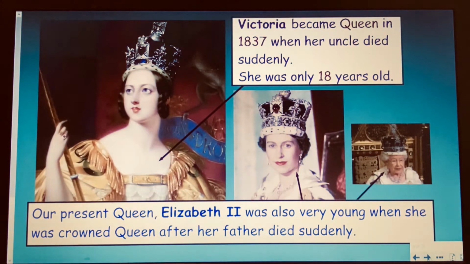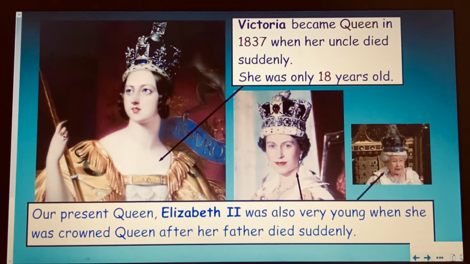She became queen in 1837 when her uncle died suddenly. And she was only 18 years old. Her father had already died and her uncle was next in line to the throne. But when he died, she then became queen. And our present queen, Queen Elizabeth II, was also very young when she was crowned queen after her father died suddenly. So they had something in common.